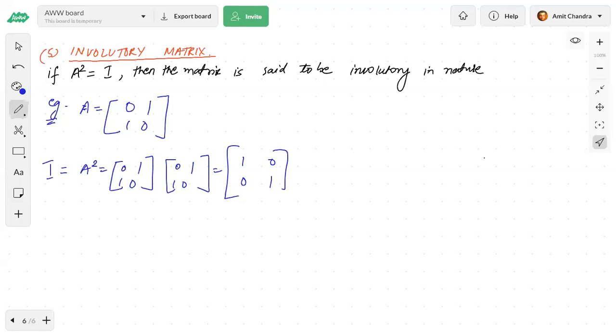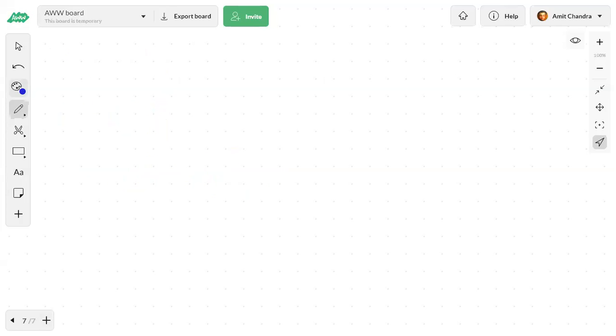Okay, I think this is very clear. Let's recap what all kinds of matrices we did today. The first matrix we did was idempotent.